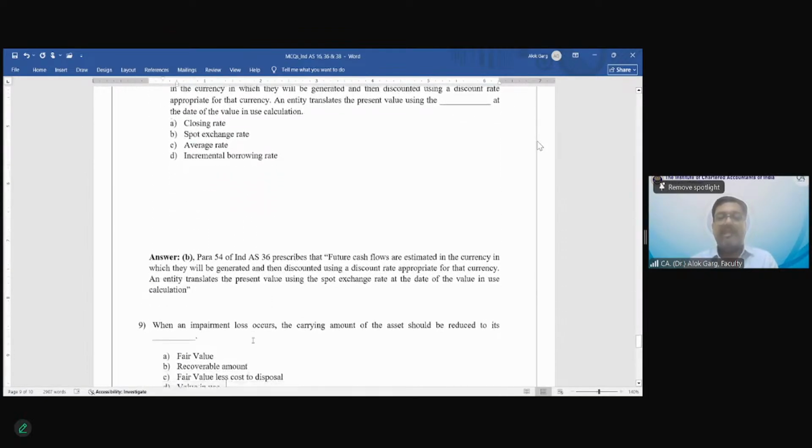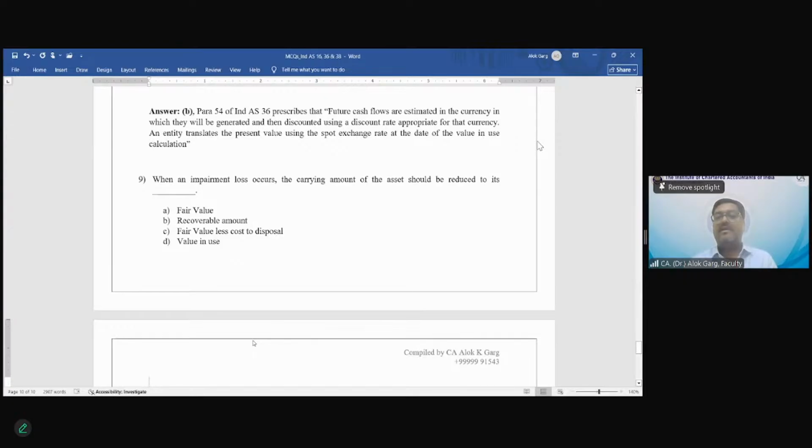Question number 9. When an impairment loss occurs, the carrying amount of the asset should be reduced to its dash. Fair value, recoverable value, fair value less cost to sell, value in use.